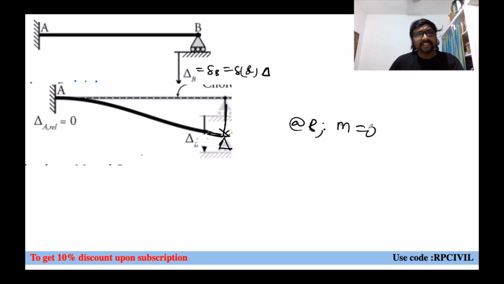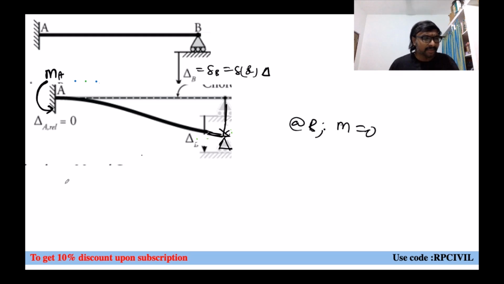Why is this moment 0 at B? Because of its support nature. What is the support nature? Roller support. At a roller support or at a hinged support, the moment will be 0. Then at A we will get some moment. Just for an example, consider this moment M A. We don't know, so we'll consider a hogging moment like that.